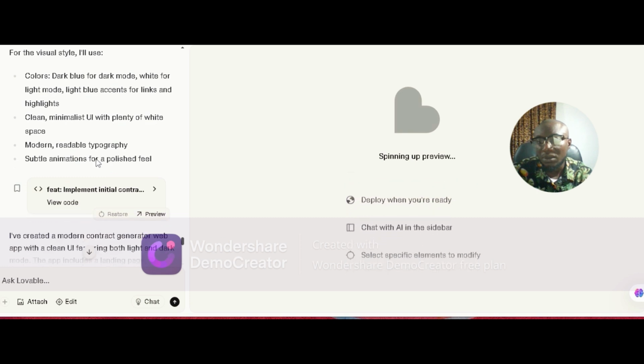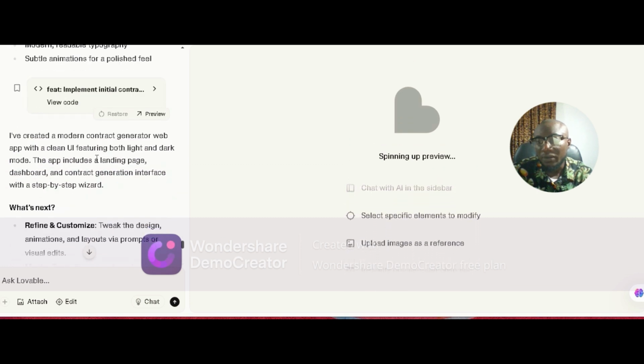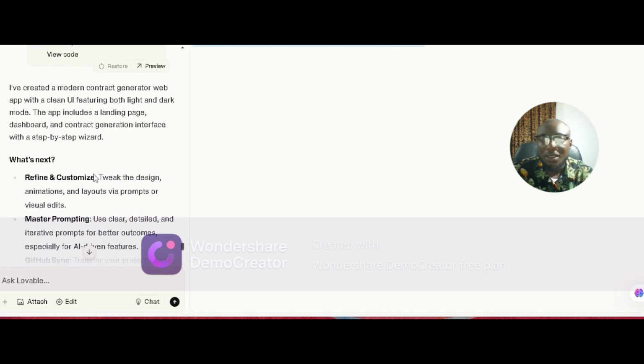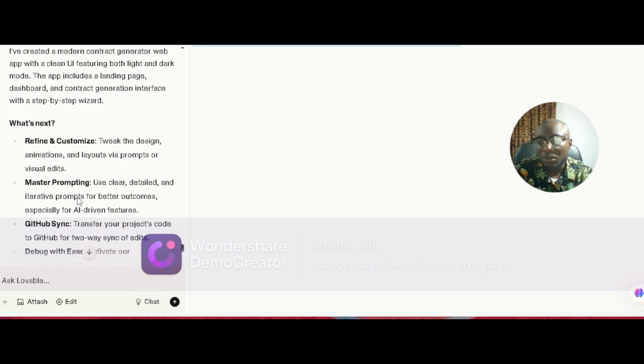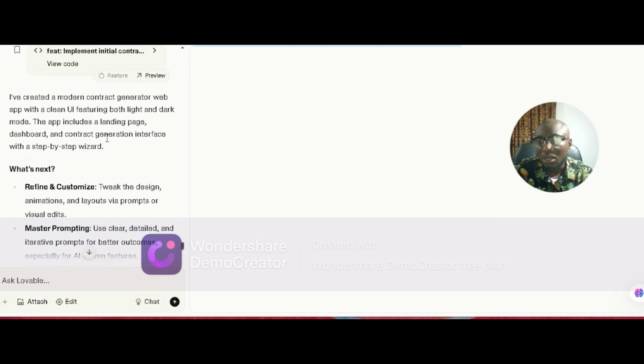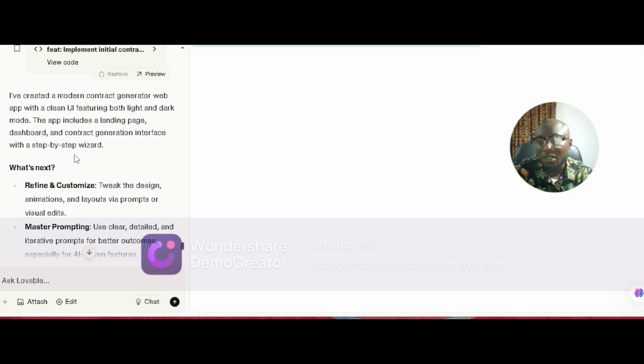Modern. I've created a modern interface. Boom. Lovable has generated the contract app with a clean UI. The app includes a landing page, dashboard, and control interface with a step-by-step wizard.